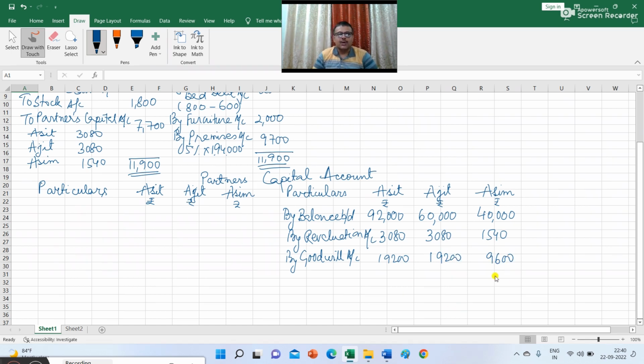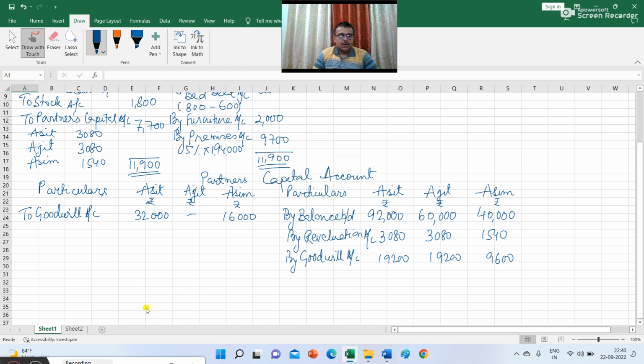So this is the amount of goodwill that will be credited to the existing partners capital account. Now since Ajit is going to retire, we have to write off the amount of goodwill. So on the debit side of the partners capital account, you need to write to goodwill account. And this will be distributed between Ashit and Asim in 2:1. So 32,000 and 16,000.